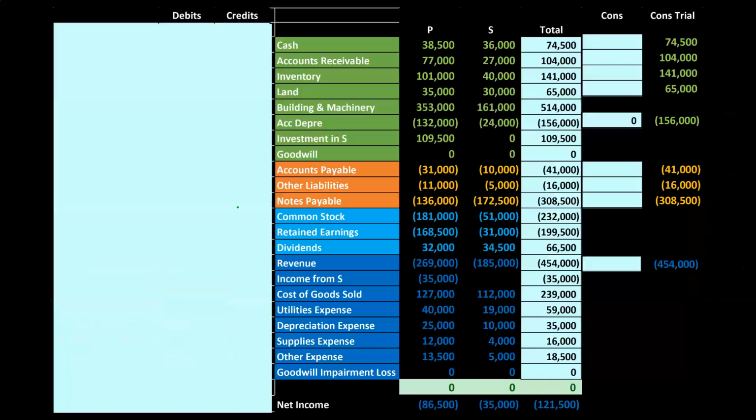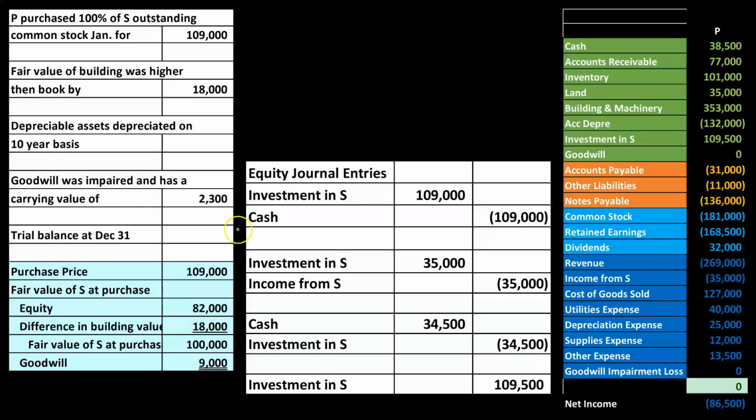Okay, so let's go to our equity method transactions over here. Just like in the past, we see that we have this on the books in the investment in S. So this is P's books. This investment in S is at 109,500. How did that get there? Well, the original investment for P in S was for 109,000. That's the cash that was paid. Using the equity method, we debit the 109 and credit cash paid 109.